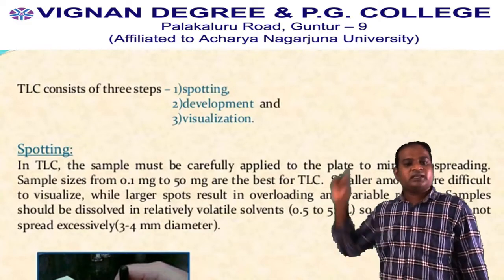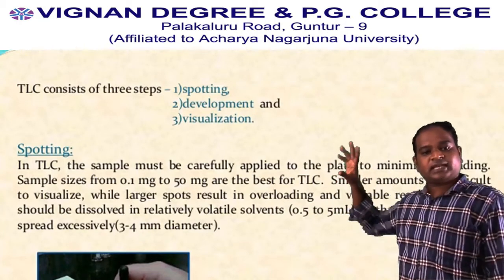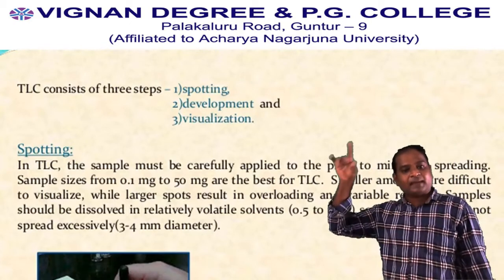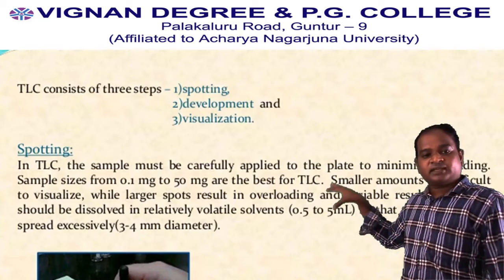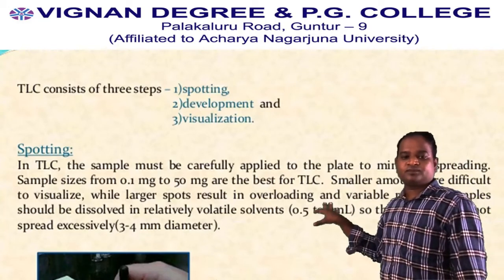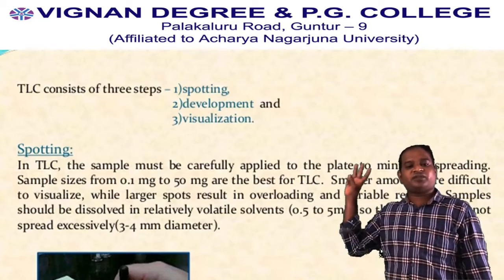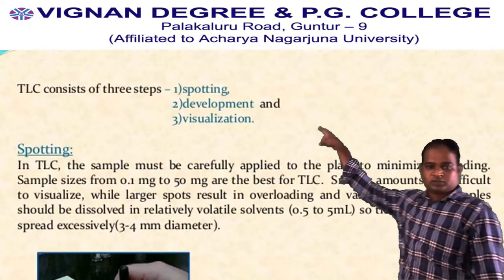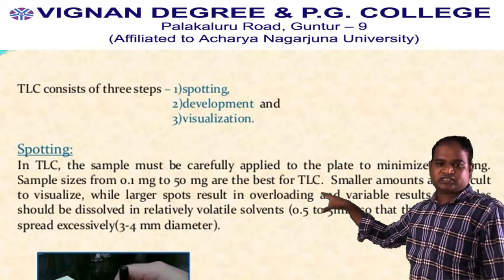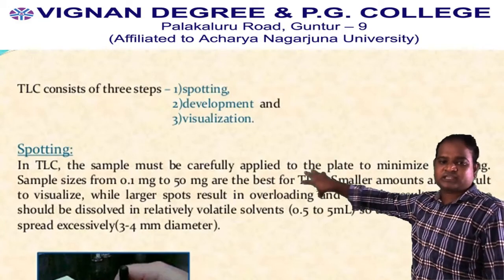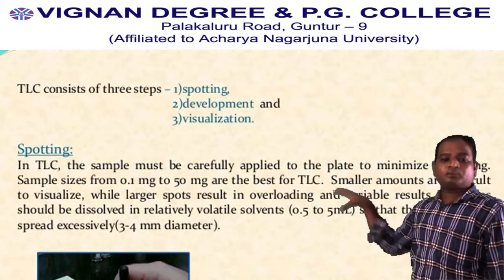One is that there is a partition principle in paper chromatography, while here it is the adsorption principle. In paper chromatography the paper is the main thing, here silica gel is the main thing for the separation of the sample. So TLC consists of 3 steps: first spotting, second development, third visualization. These 3 important steps make the TLC complete process.